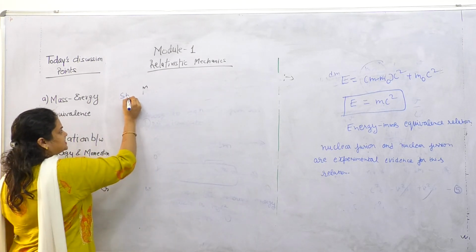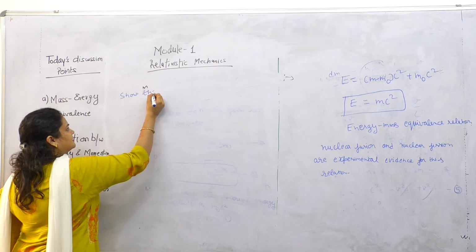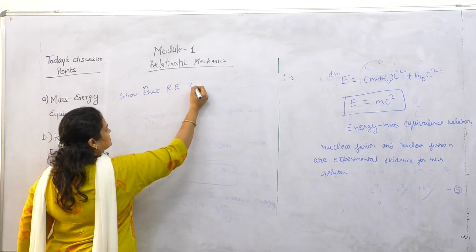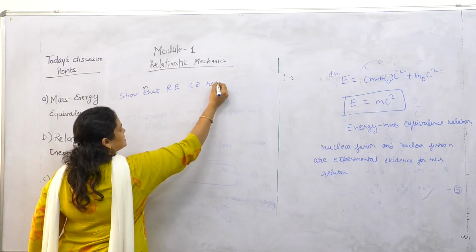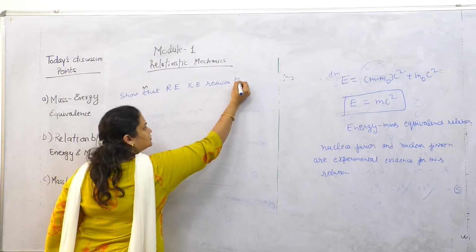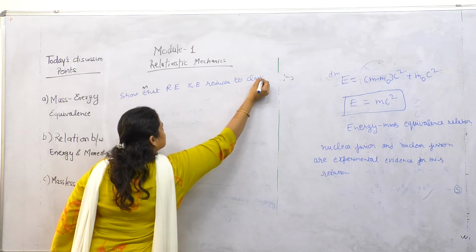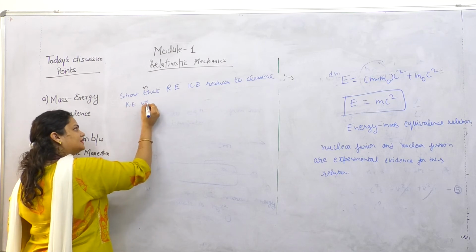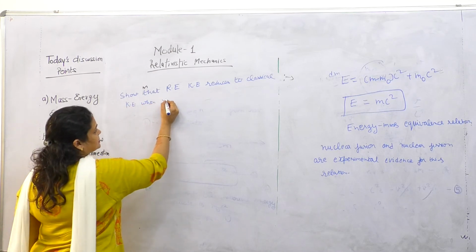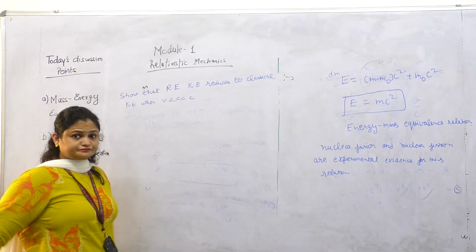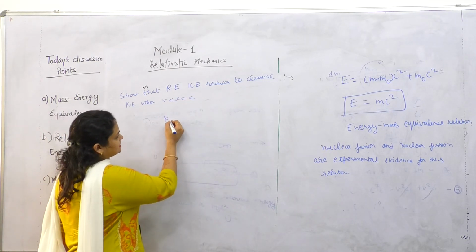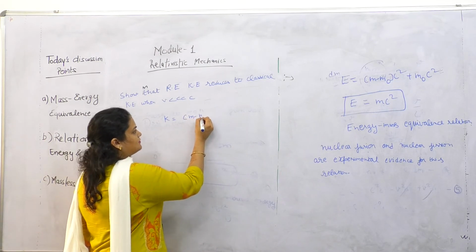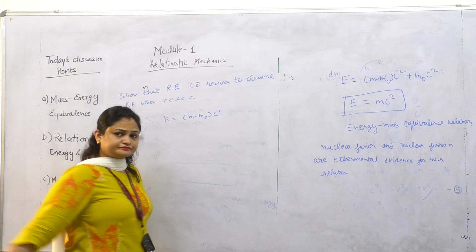Show that relativistic kinetic energy reduces to classical kinetic energy when v is very much less than c. The relativistic kinetic energy is (m minus m naught) c square.